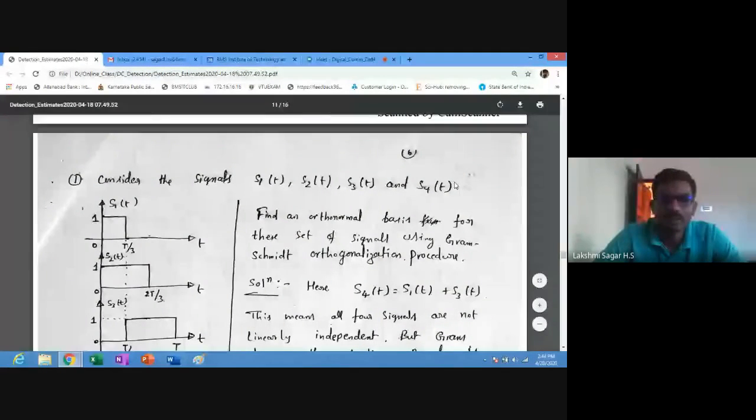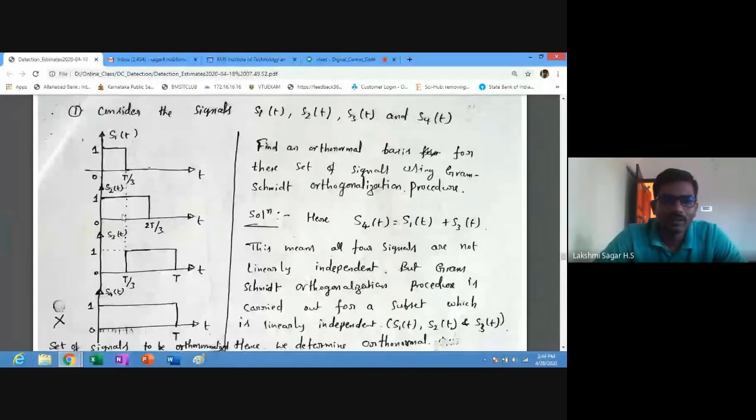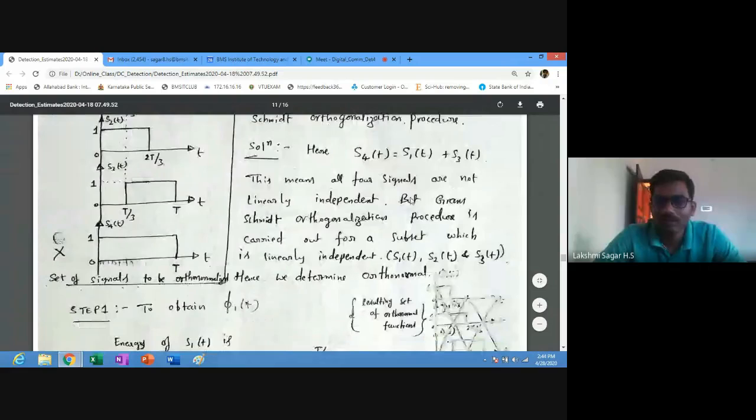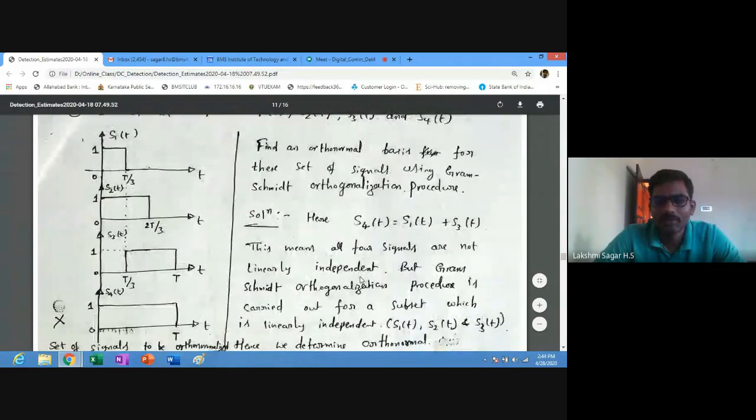So first we will check S1, S2, S3 and S4 of t. We'll check here whether any signal depends on any other signals. Here you can observe the fourth signal, S4 of t, is equal to S1 of t plus S3 of t. So this means all four signals are not linearly independent, because S4 of t depends on S1 of t and S3 of t.